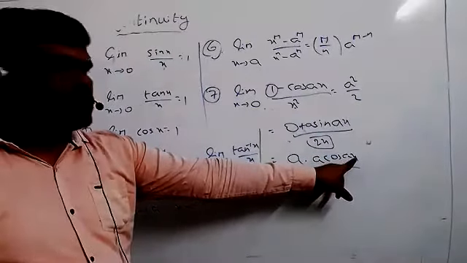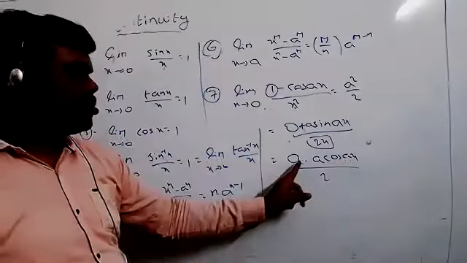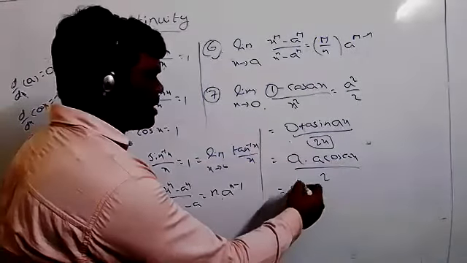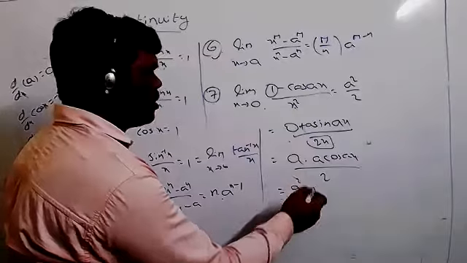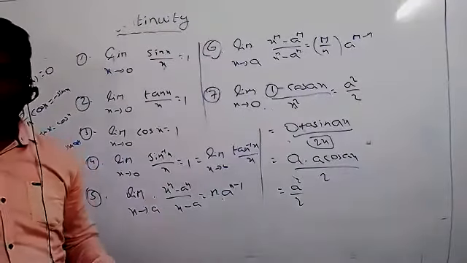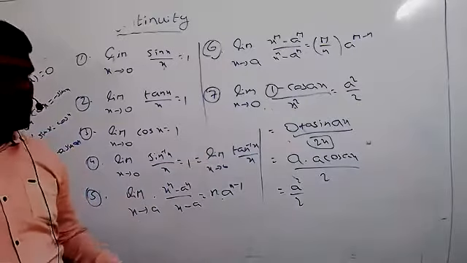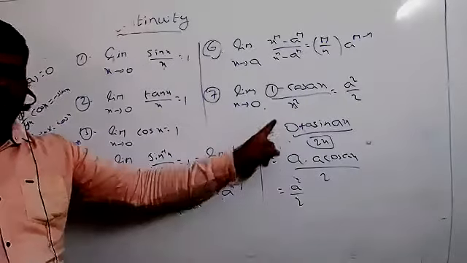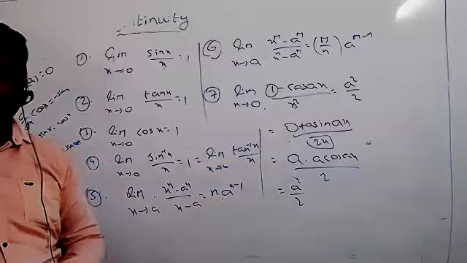So a into 0, 0 only. So cos 0 equal to 1. So a into a equal to how much? A square by 2 now. So this is the value of this one. Already, last year just by applying the direct formula we did that one. But this is by using differentiation. Anyhow, we will get a number of questions later.